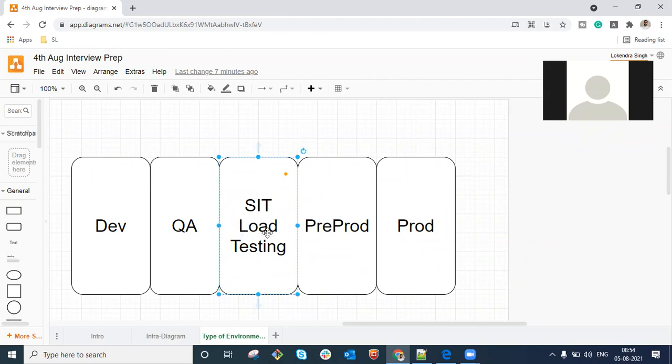So why are we going to do load testing? Because we are going to have optimized hardware. So load testing is done in order to do the optimization only, right?